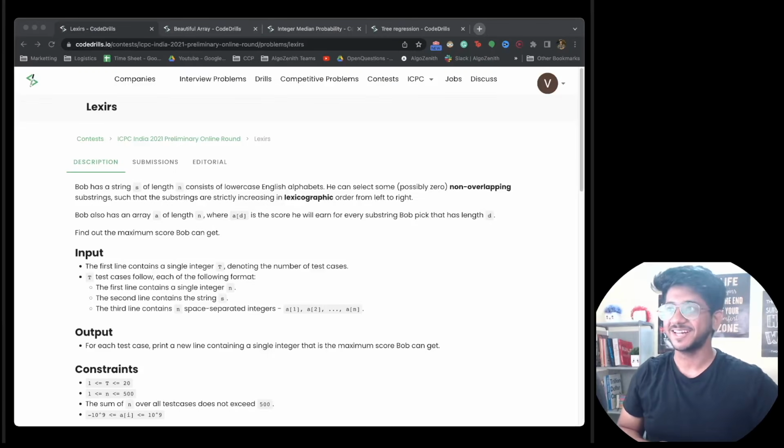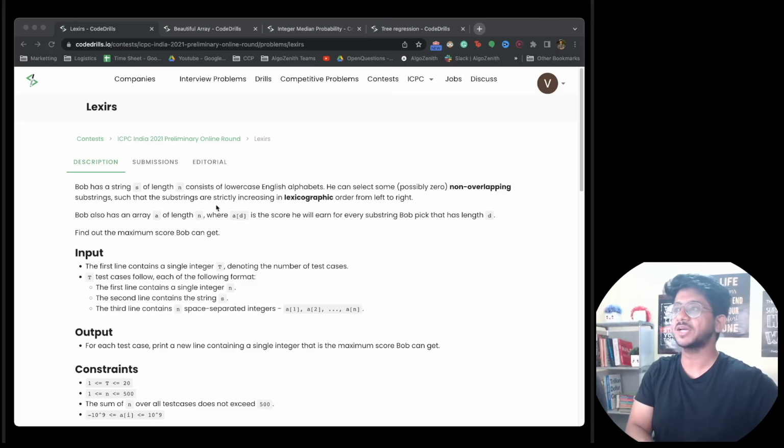Okay, so the next problem that we're going to take is Lexis, right? Even though I felt that the beautiful array was a problem that was easier than Lexis, I think we saw more submissions on Lexis. So this is the one that I will take first.